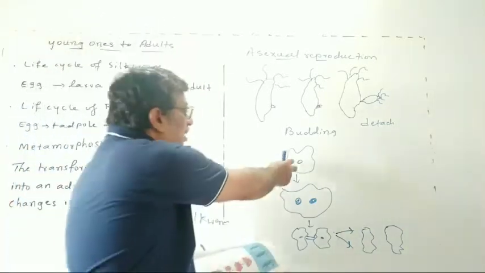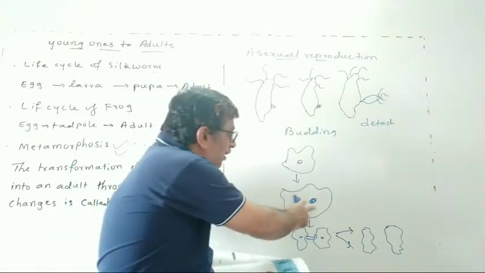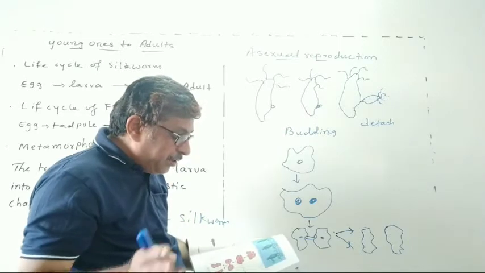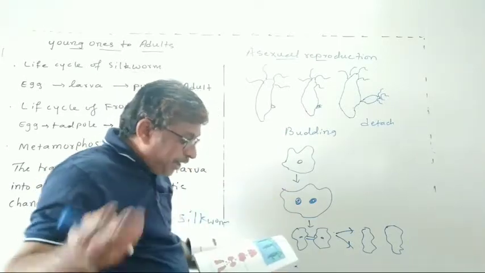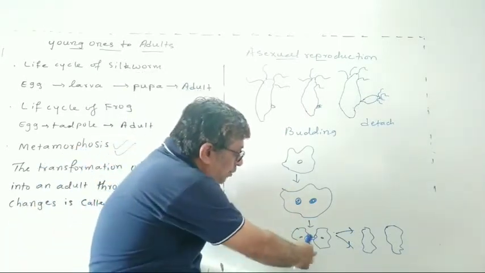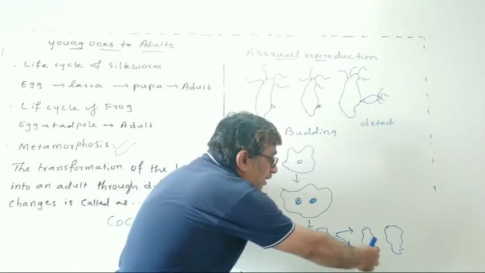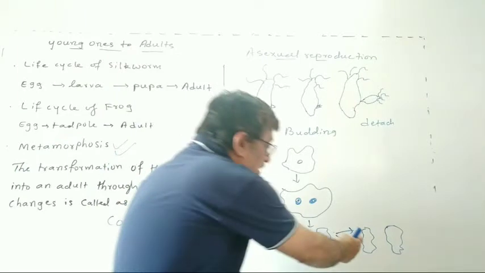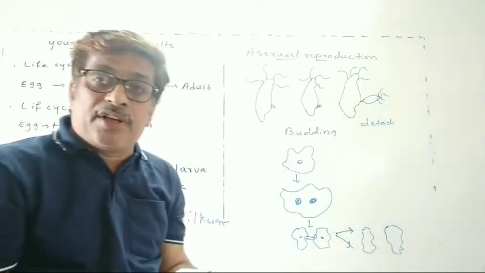See here, a single amoeba will be there, and here it divides. Here two nuclei it becomes. Then again, cell division takes place. Then it will be a separate individual, a daughter amoeba.